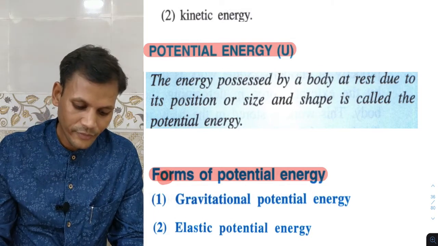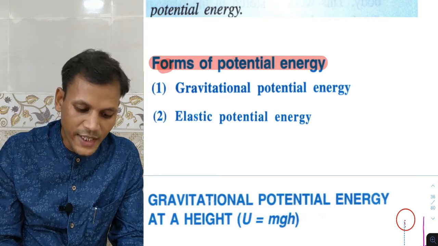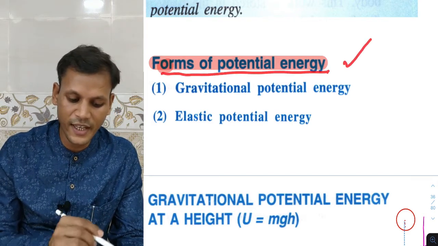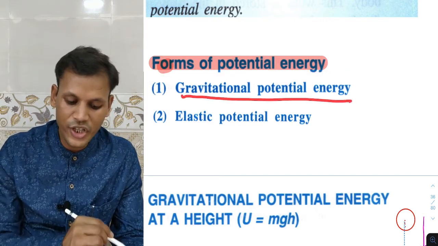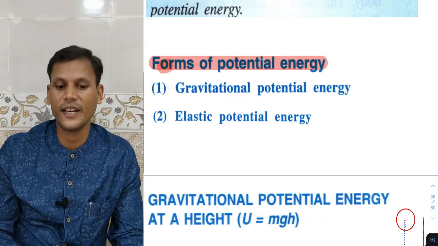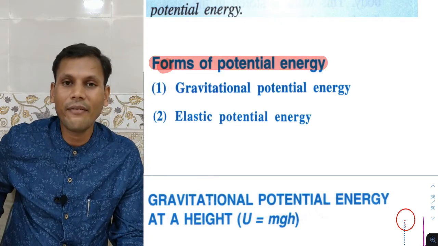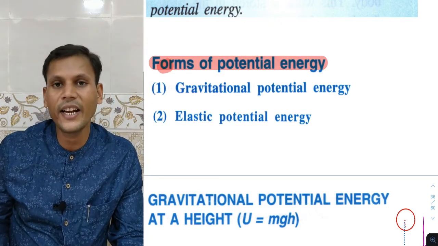Now, forms of potential energy. We have to study two different forms of potential energy: one is gravitational potential energy, another is elastic potential energy. First, what is gravitational potential energy?